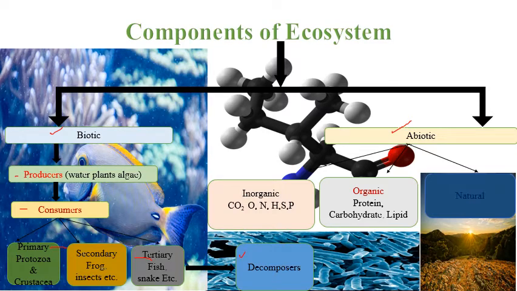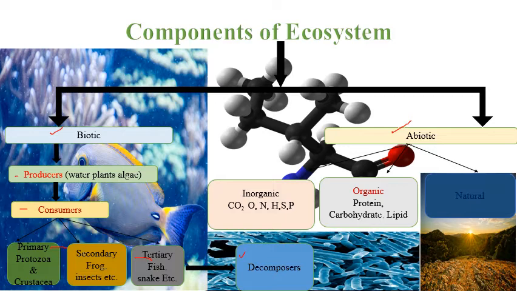For example, primary consumers are protozoa and crustaceans; these get food directly from the plants. Secondary consumers like frogs, insects and small fish feed on the primary consumers. At the same time, tertiary consumers, like big fish and snakes, feed on the secondary consumers. They are the tertiary consumers.